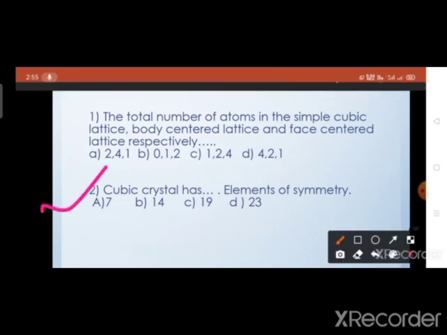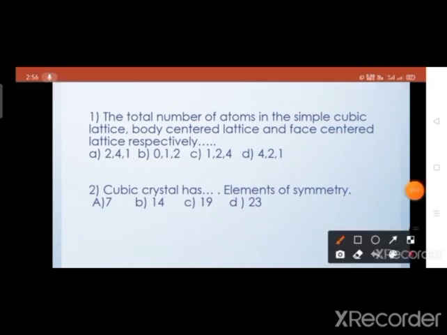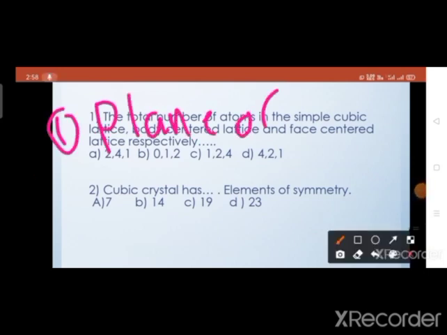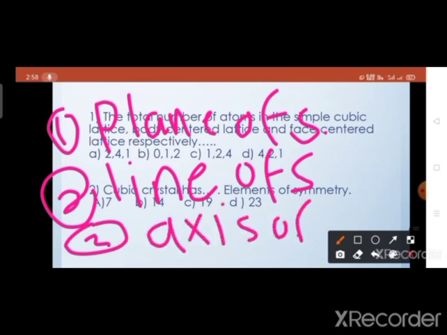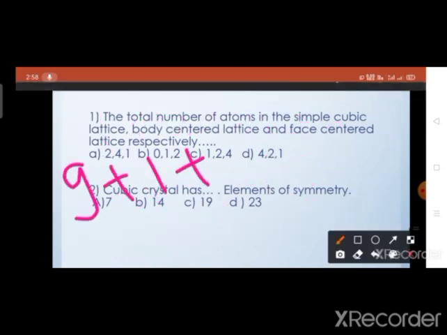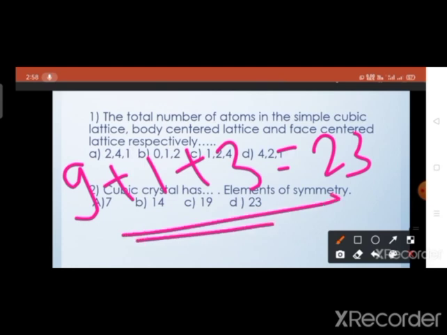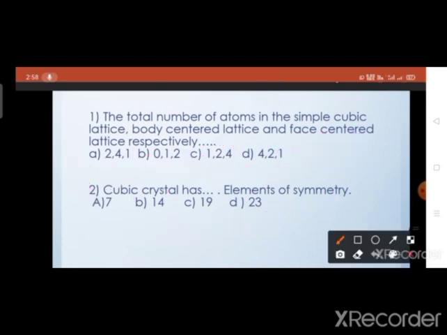Then the second MCQ: the cubic crystal system has an element of symmetry. The elements of symmetry are the plane of symmetry, the line of symmetry, and the axis of symmetry. It possesses 9 planes of symmetry, 13 axes of symmetry and 1 line of symmetry. So 9 plus 1 plus 13 is equal to 23 elements of symmetry present in the cubic crystal system. So the answer of this question is option number 4.